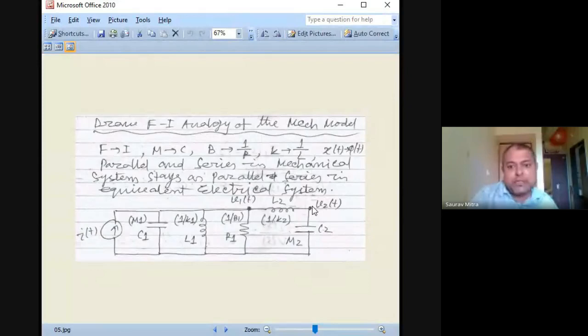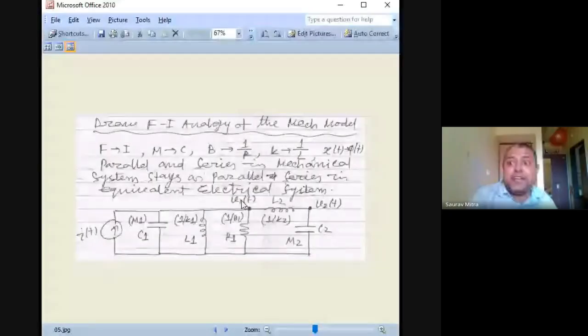So like you are finding the relationship between I and Q, here also you have to find the relationship between V and phi. What is the relationship between V and phi? Voltage is equal to d phi by dt, that is Faraday's law. And I is equal to dq by dt, that is Coulomb's law. Rate of change of charge is equal to current.